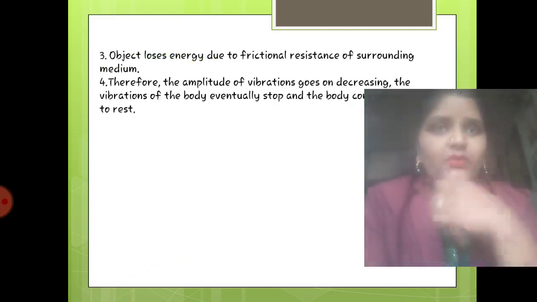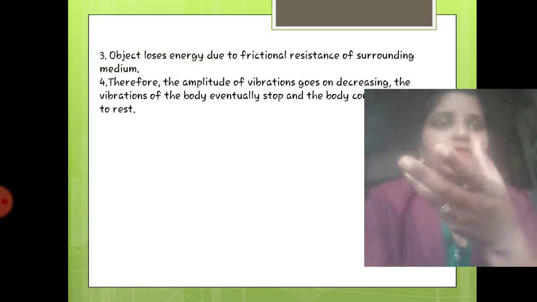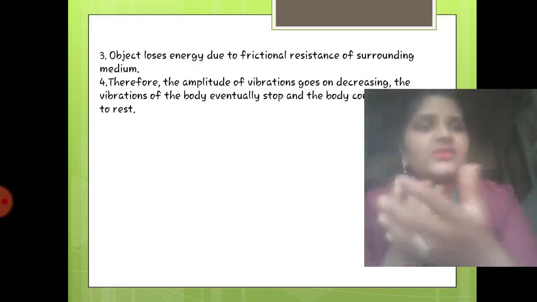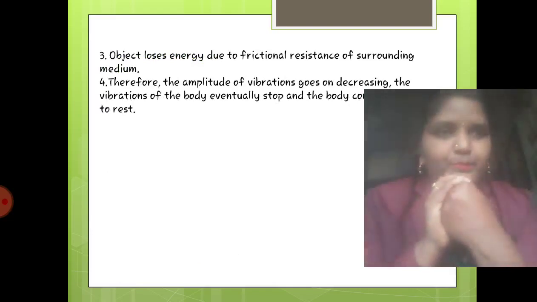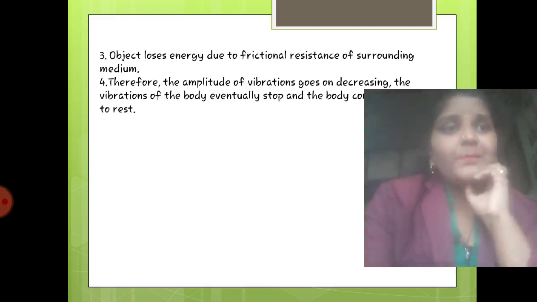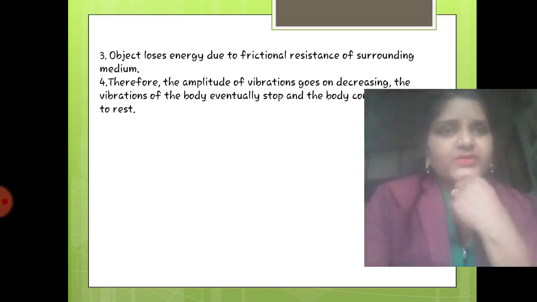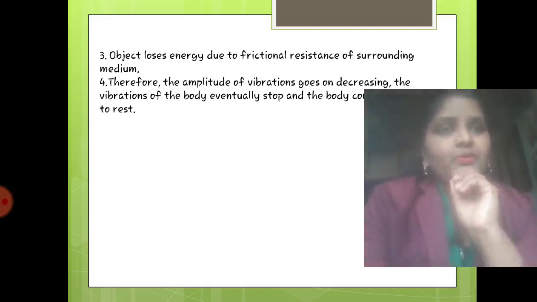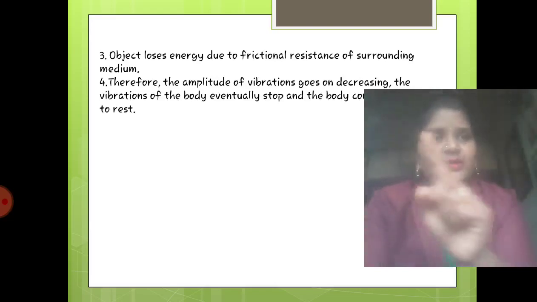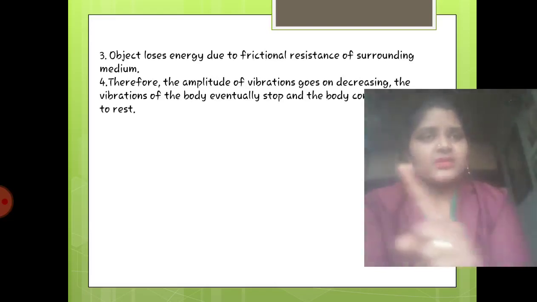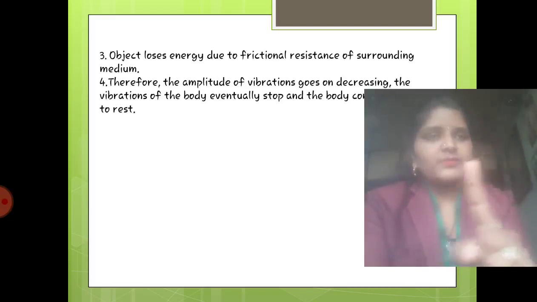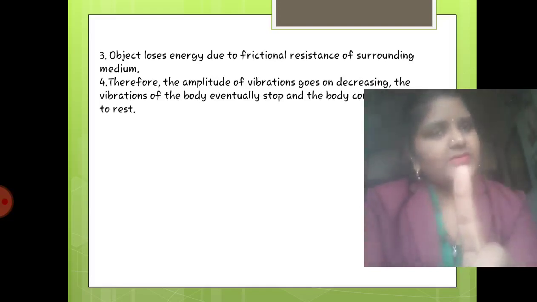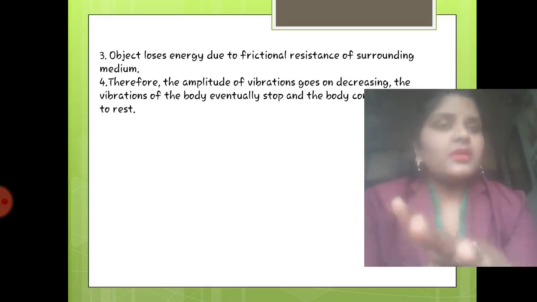As we have already discussed, what happens to the energy? Energy will go on decreasing. But why does it decrease? It is due to the frictional resistance of the surrounding medium, right? Then what happens to the amplitude? Amplitude of vibrations goes on decreasing. Why? Because, as we said, the energy goes on decreasing. First it will vibrate like this, after some time like this, after some time like this, and after some time it will stay at only one point, it will be at rest. So this is free vibration.